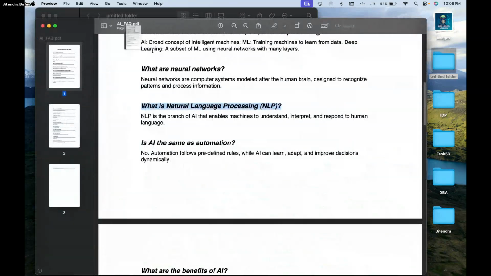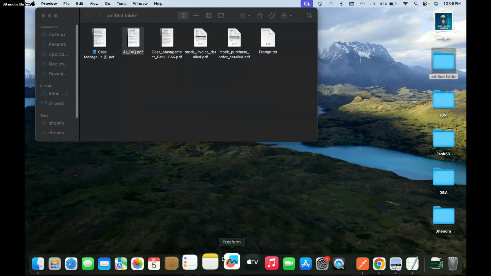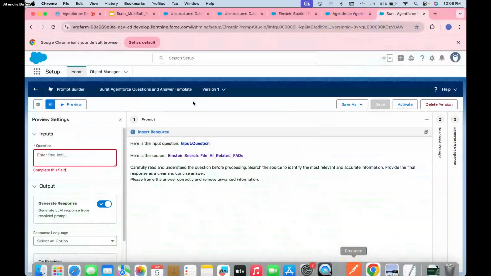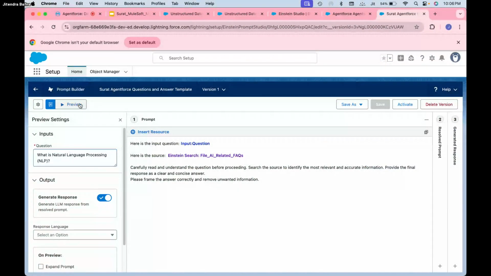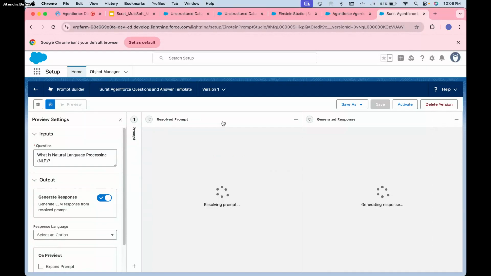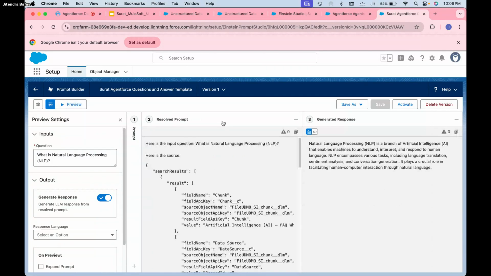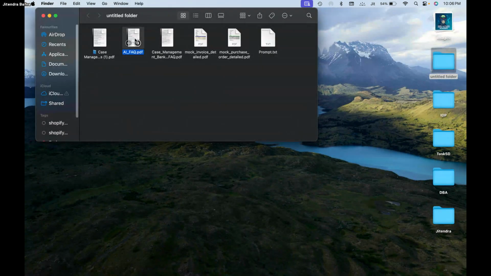Then we can create a new topic. Okay, I can ask this question: what is natural language processing? If it works here, then there is no problem with the file. The only thing is we have to create a new topic where it can answer this kind of question. Yeah, we get this answer, right? NLP encompasses input, those kinds of information. It adds some extra information, which is good.